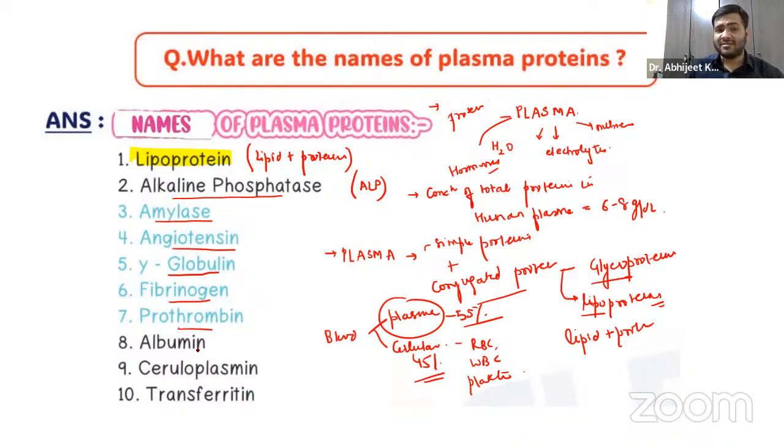The clotting factors, the albumin, the ceruloplasmin, and the transferrin, right? So those are the names of the plasma proteins that you have to remember: the lipoprotein, the alkaline phosphatase, the amylase, angiotensin, gamma globulin, fibrinogen, prothrombin, albumin, ceruloplasmin, and transferrin. These are the plasma proteins that you have to remember.